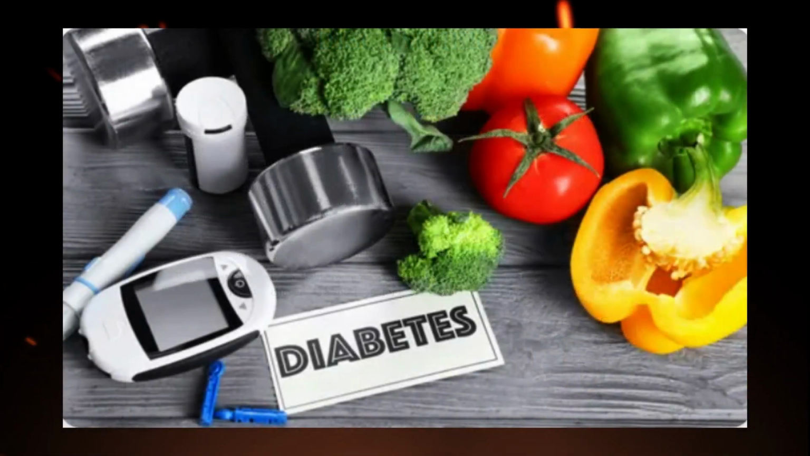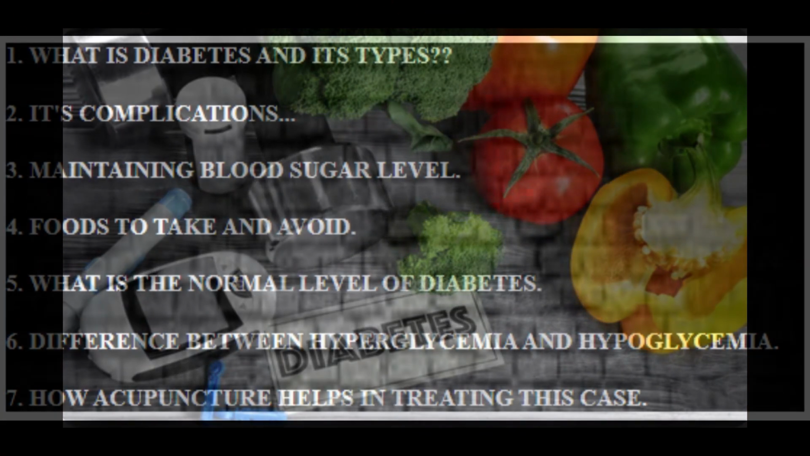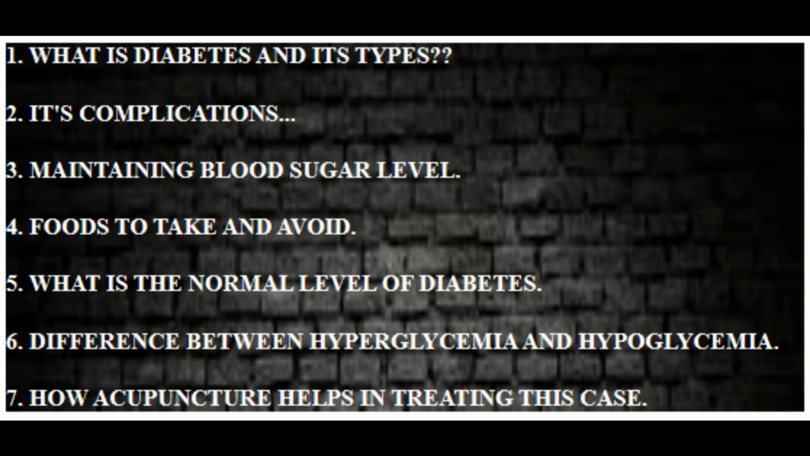Today let's see about diabetes. Let's look into what is diabetes followed by its types and its complications. Then what are the ways to maintain the blood glucose level, also the foods that can be taken and avoided by the person having diabetes.